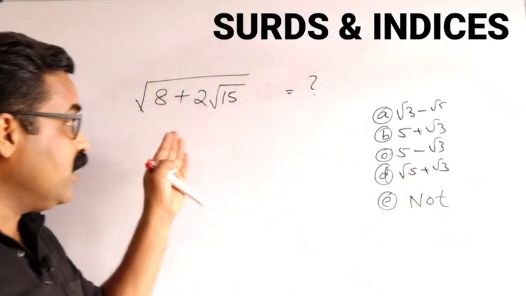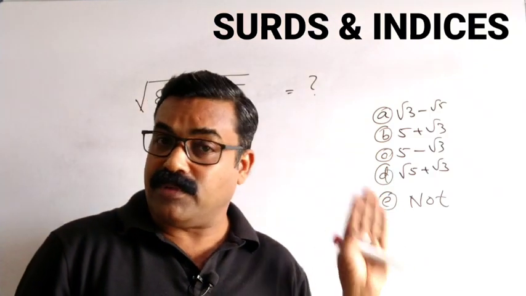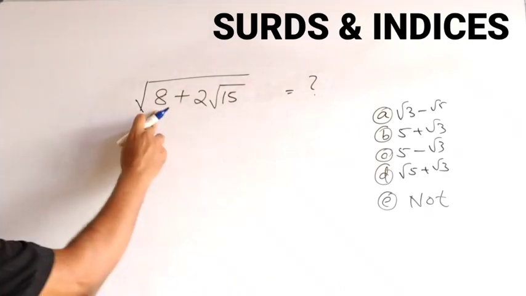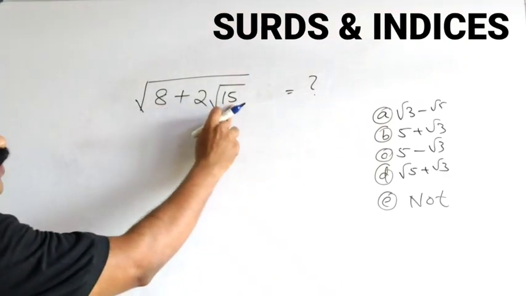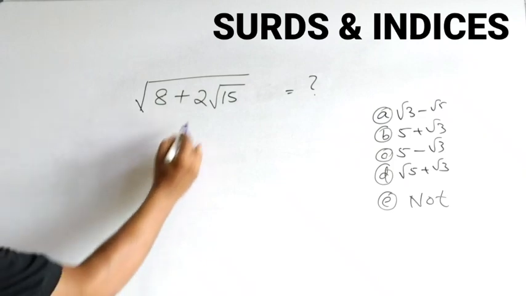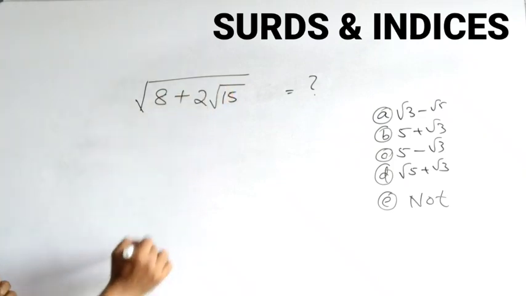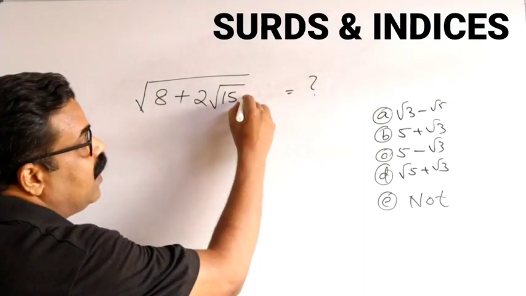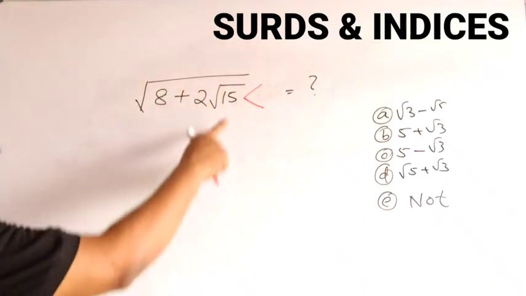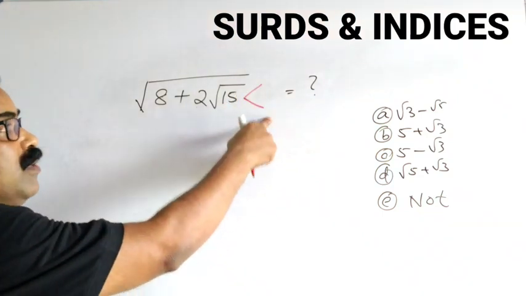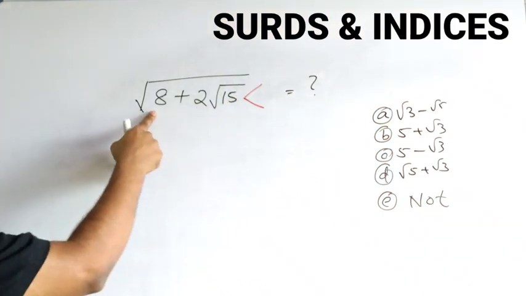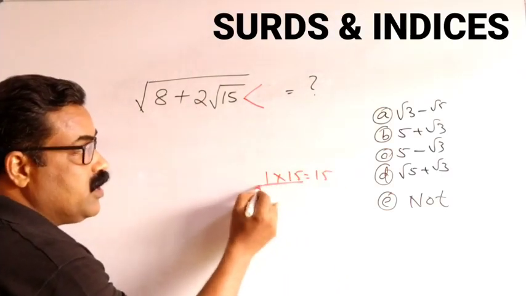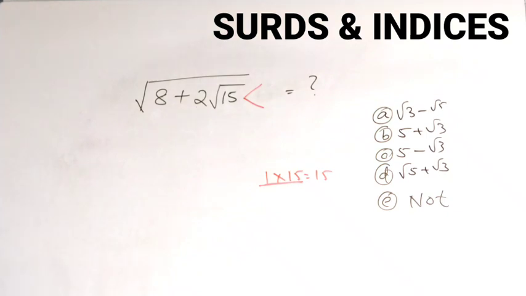Now, by looking at the question directly, you can write the answer from the given options. You understood what's the trick. Here, this number is 8, this number is 15. First, we have to make sure this number is 2. Yes, this number is 2. Now, you can split this 15 into 2 factors. 15 can be written as 1 into 15, but when you add these two numbers, you will not get 8.